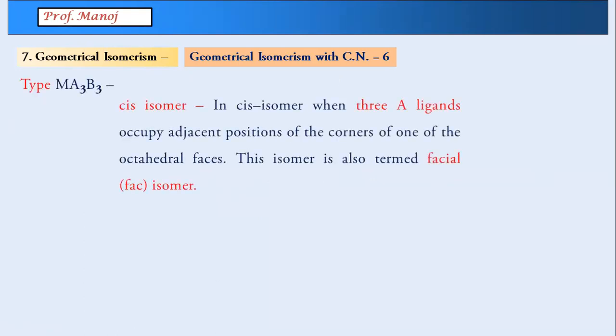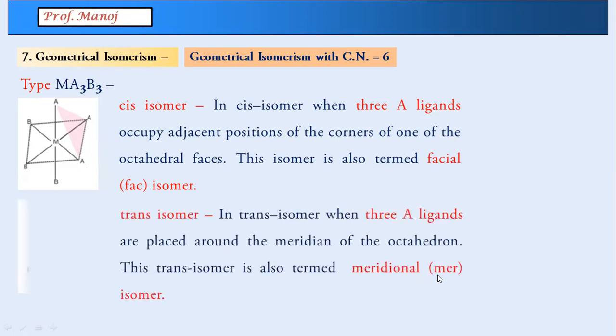Next is MA3B3. This type has been cancelled in your GTB this year, I don't know why, and in JEE and NEET this is one of the most popular types, it has come many times in exams. So here the name is actually cis, but they usually term it as facial. The abbreviation they write is FAC. What is the meaning of this one? You can see out of the 6, there are 2 sets of 3 ligands, A3 and B3. So if the 3 occupy one of the triangular faces, I just showed you 4 triangular faces above and 4 below. If any one of those triangular faces is occupied, that is called a facial isomer. And the second is called the meridional isomer. In meridional, the 3 ligands are in the flat plane.